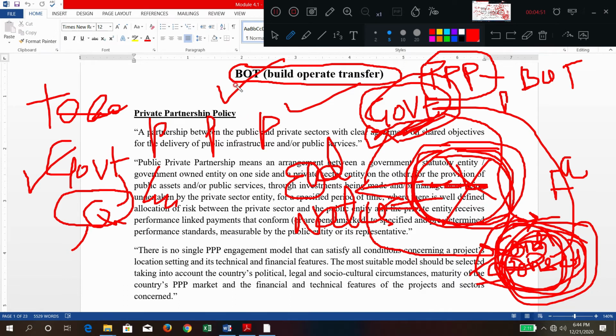What do you mean by BOT? Build, operate, transfer. First it is building that project, and later on it is operating it for so many years, which is called the leasing period or concession period. After getting sufficient revenue and profit, and after returning the funds to the financial institution, it is transferred back to the government. Whether it is a road, a hydroelectric power project or a thermal power plant, whatever the project may be, it is handed over again to the owner, which in this case is the government. This is the brief scenario.